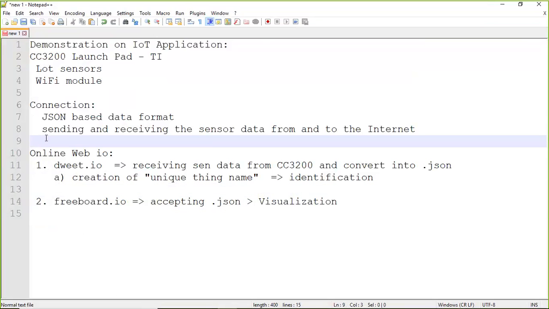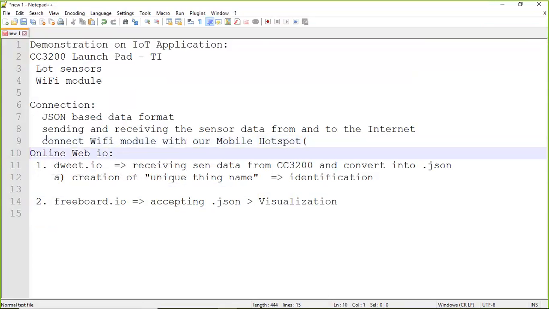For connection establishment, we need to connect the Wi-Fi module with our mobile hotspot, because our mobile hotspot is already connected to the internet. Why do we need to do this? Because the board already has a Wi-Fi module. If you give the power supply to the CC3200 board, the Wi-Fi module is automatically enabled, and it searches for some external Wi-Fi hotspot or Wi-Fi signal.